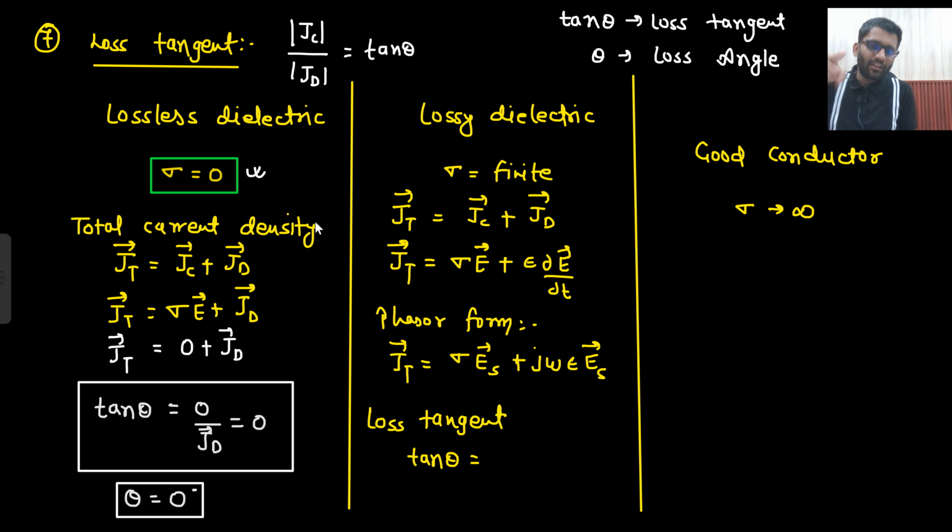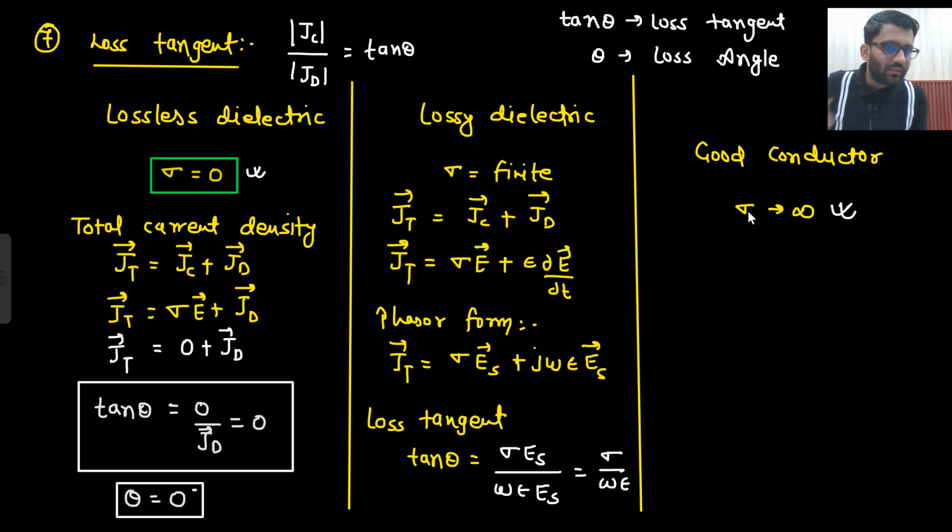So if I take the ratio of the magnitude, sigma E s, and what will be the magnitude of this? j will not be there. Like what is the magnitude of j beta? Only beta, no? So same goes here. What is the magnitude of j omega epsilon E s? That will be omega epsilon E s only. Okay, so what you are getting? Sigma upon omega epsilon.